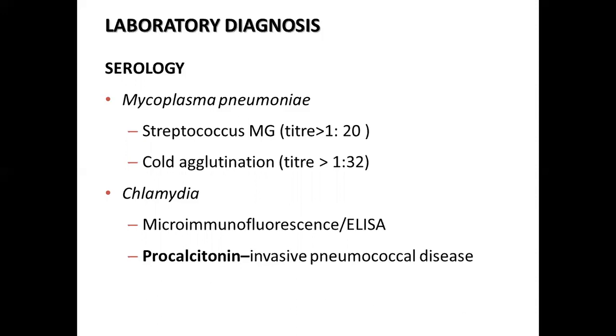To make a diagnosis of infection due to Chlamydia, tests detecting antigen or antibody can be used. Chlamydial antigens, particularly lipopolysaccharide antigen, can be detected by microimmunofluorescence, that is micro-IF, or ELISA test. Molecular methods are also increasingly used for detection of particular genes. Procalcitonin is another biomarker which is elevated in invasive pneumococcal diseases, including pneumonia, and its levels are monitored to determine prognosis and response to the treatment.